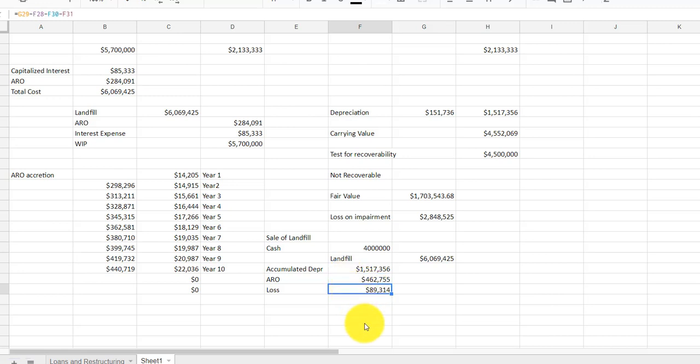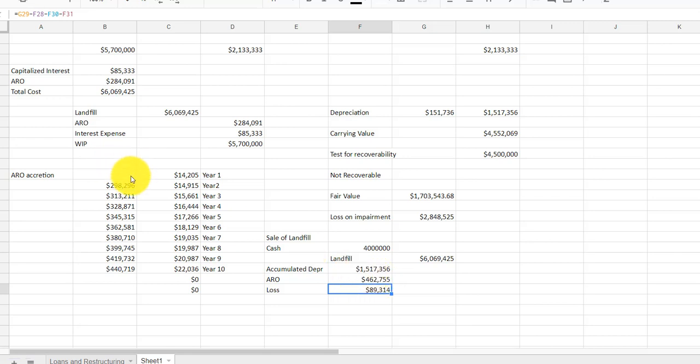And that's going to give us a loss of $89,314 if we sold it for $4 million. So with an ARO, when the new buyer is going to assume that liability, then we don't have that anymore. We need to debit that.